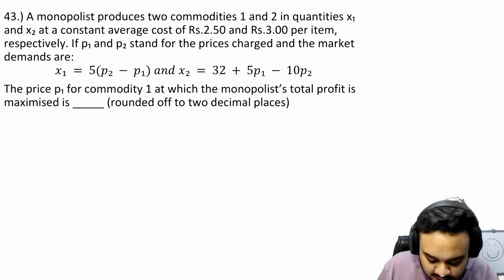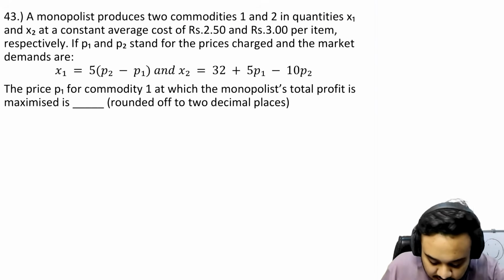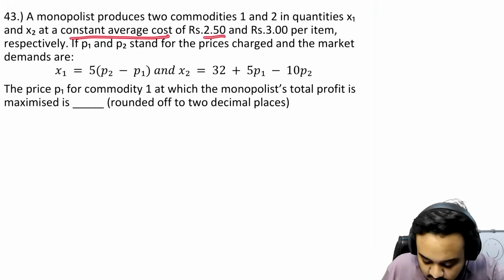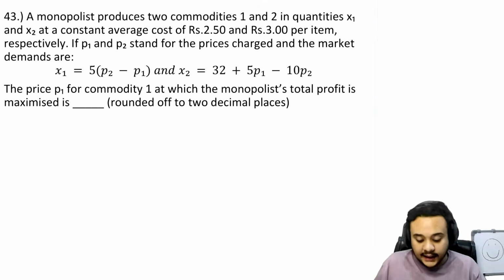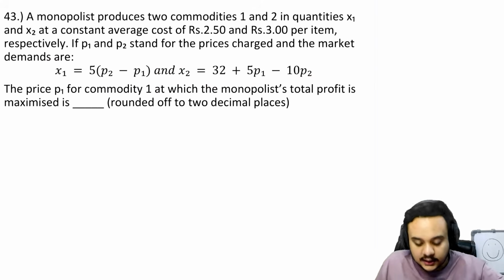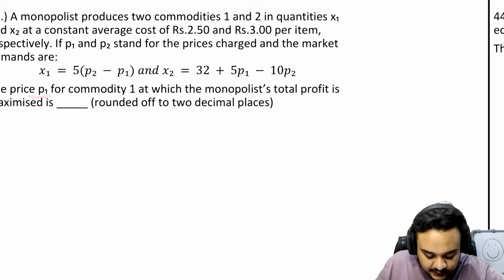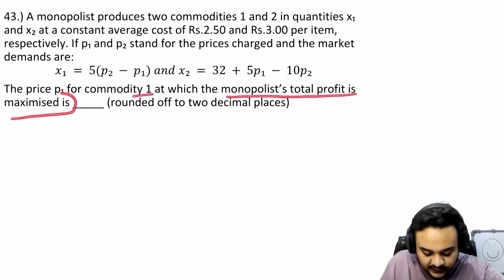A monopolist produces two commodities, 1 and 2, in quantities x1 and x2. So firstly we know that it is a monopolist. Then at a constant average cost of 2.5 and 3 per item, P1 and P2 are prices. Then x1 is given in terms of P1 and P2, and x2 is also given in terms of P1 and P2. Okay, so the price P1 for commodity 1 at which the monopolist's total profit is maximized.